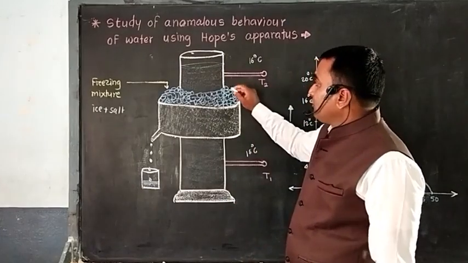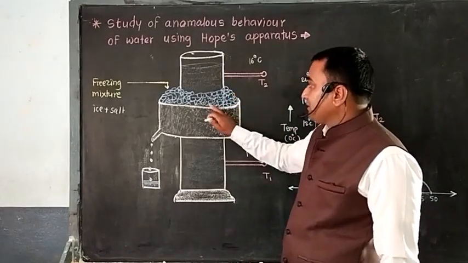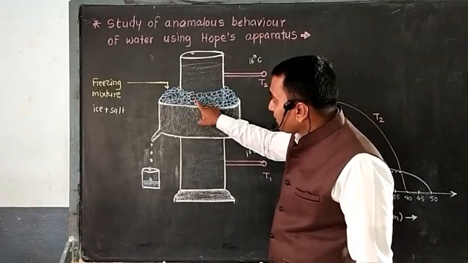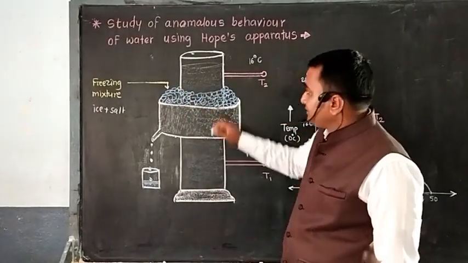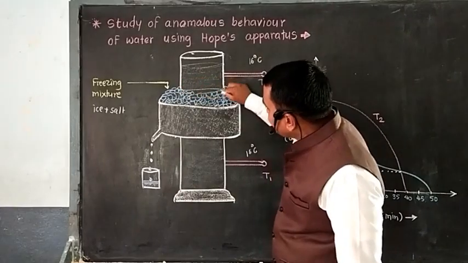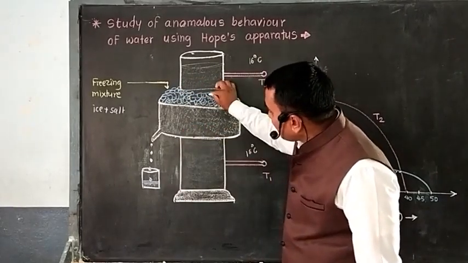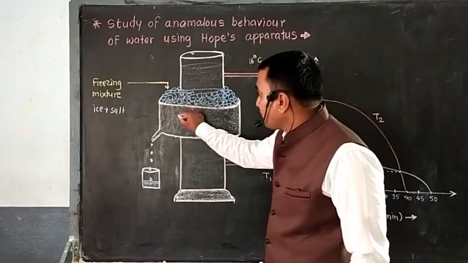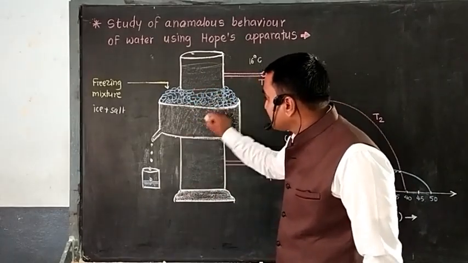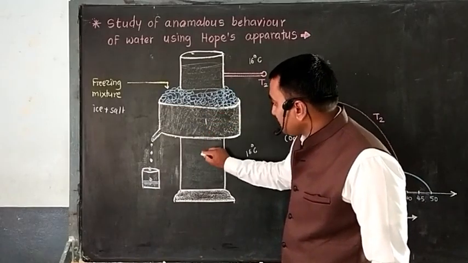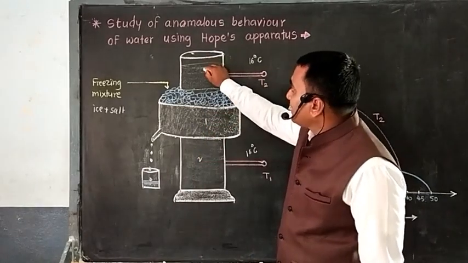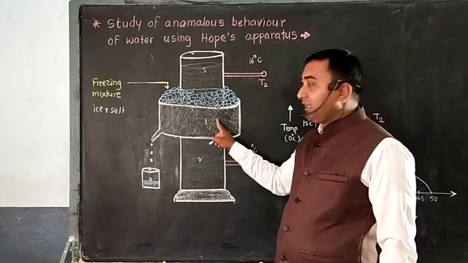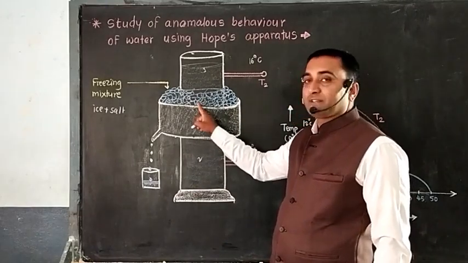See, first of all, what will happen? The water in contact with this freezing mixture, I am going to draw a line here. This is the line. From this point to this point we have the freezing mixture. So the water from this layer, there are three layers. This is layer number 1, layer number 2 and layer number 3. Now layer number 1 is in contact with the freezing mixture.